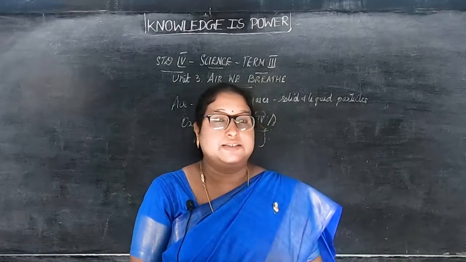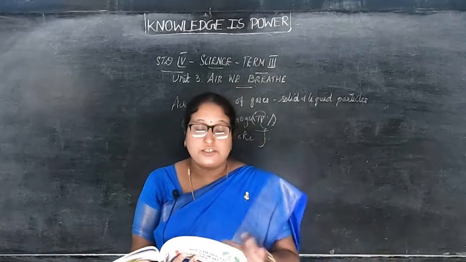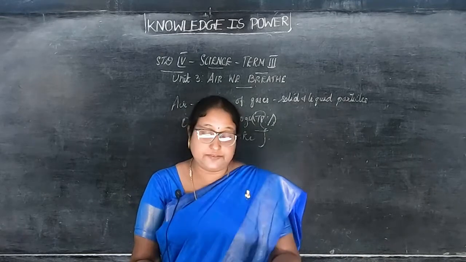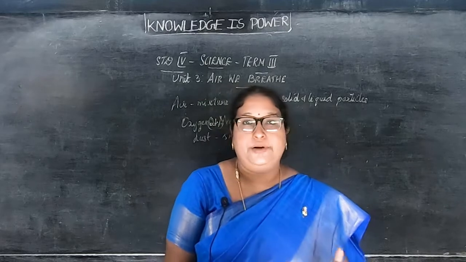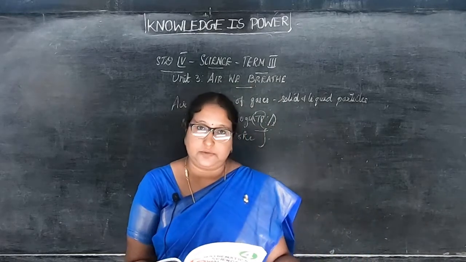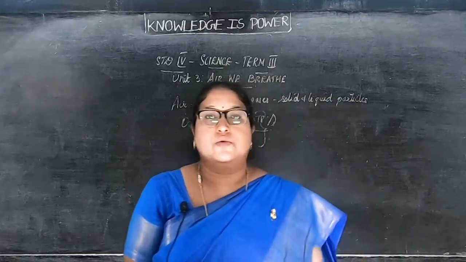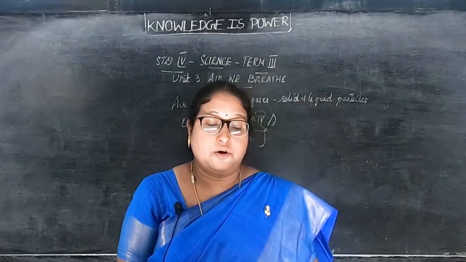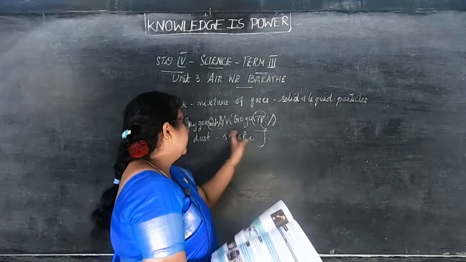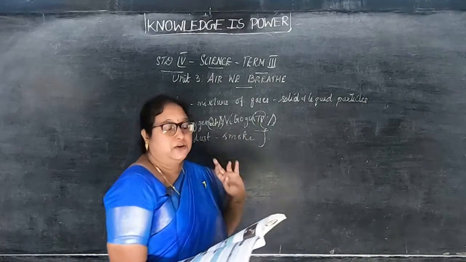Then next we see oxygen. So carbon dioxide we finished, now nitrogen we finished. Now we are going to see oxygen. Oxygen is one of the main components of air, one of the most important components of air. The amount of oxygen present in the air is about 21%. How much did I say? 21.